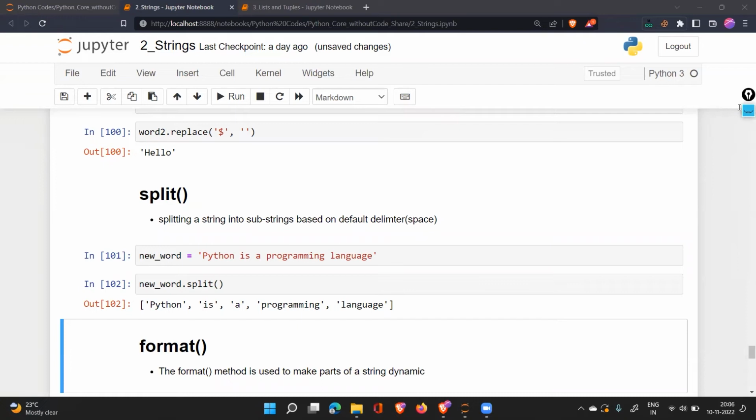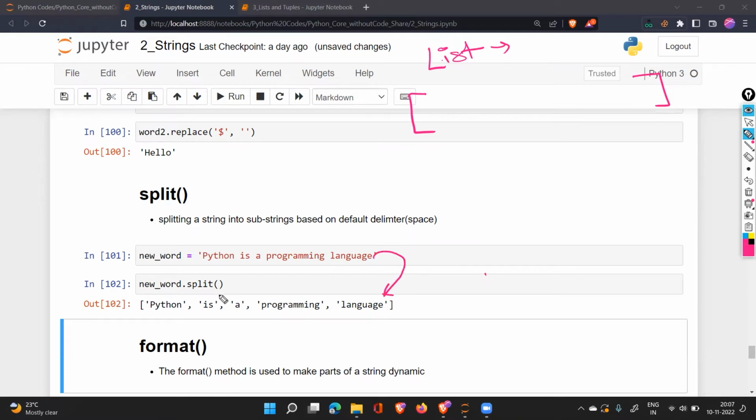When we say new word dot split, it splits the whole text and makes a list of these words. It is another data type. You can see it is in a box-like structure. This data is called a list, which we are going to talk about in a few minutes. So when you split a word, it creates a list of all the words. From this data, we have created a new type of data that looks like this.